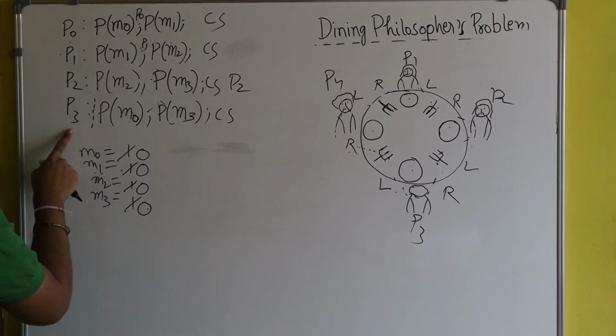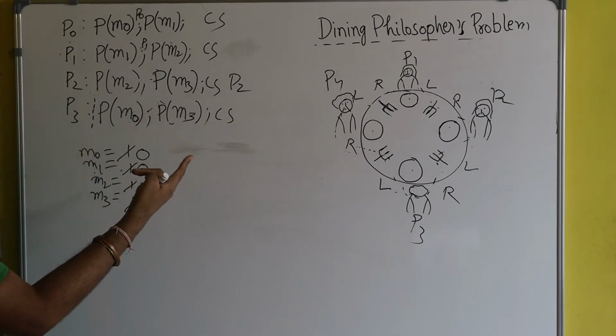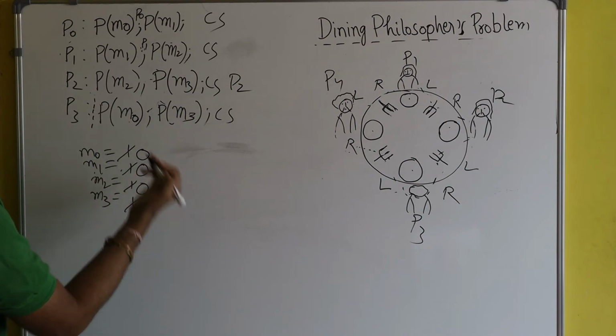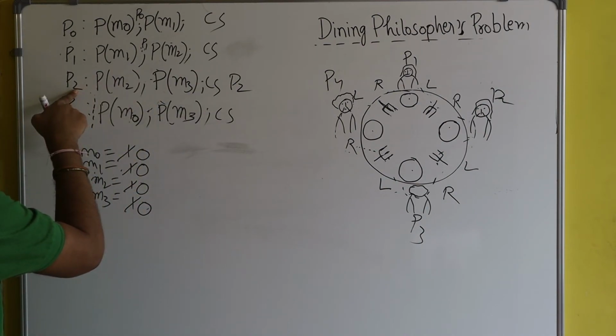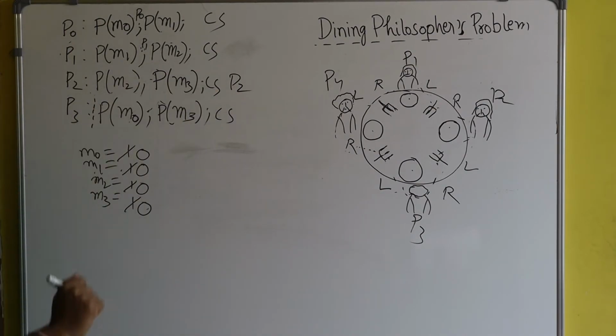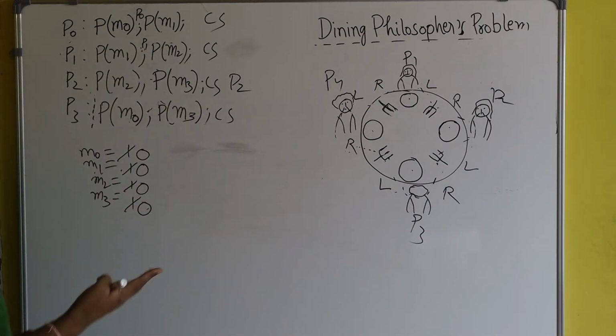Since P3 could not apply the wait operation on M3, the value of M3 remained as 1, so that it was later used by process P2. So process P2 could get entry inside the critical section. Now process P2 has got the entry inside the critical section, and it has completed its task.